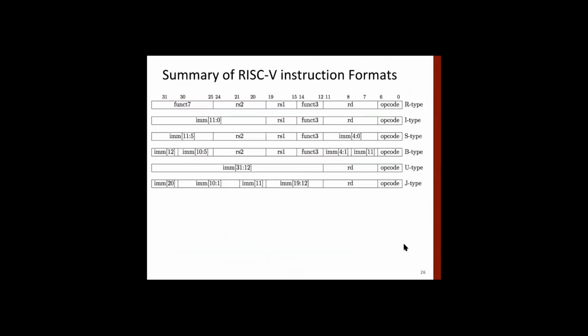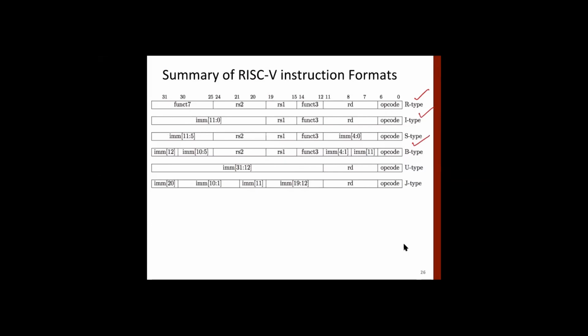Instruction types are as follows. All right, so with this we have completed all instruction formats. We have discussed R type, like add A plus B, that kind of instruction. Then immediate, add immediate kind of instruction. Then store type, storing from register to memory.